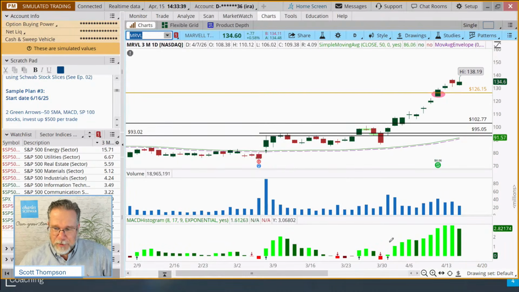This is still a valid entry point because the MACD is still green. But some traders would wait for that to probably turn red, maybe for the stock to settle into a consolidation a little bit before buying in again.